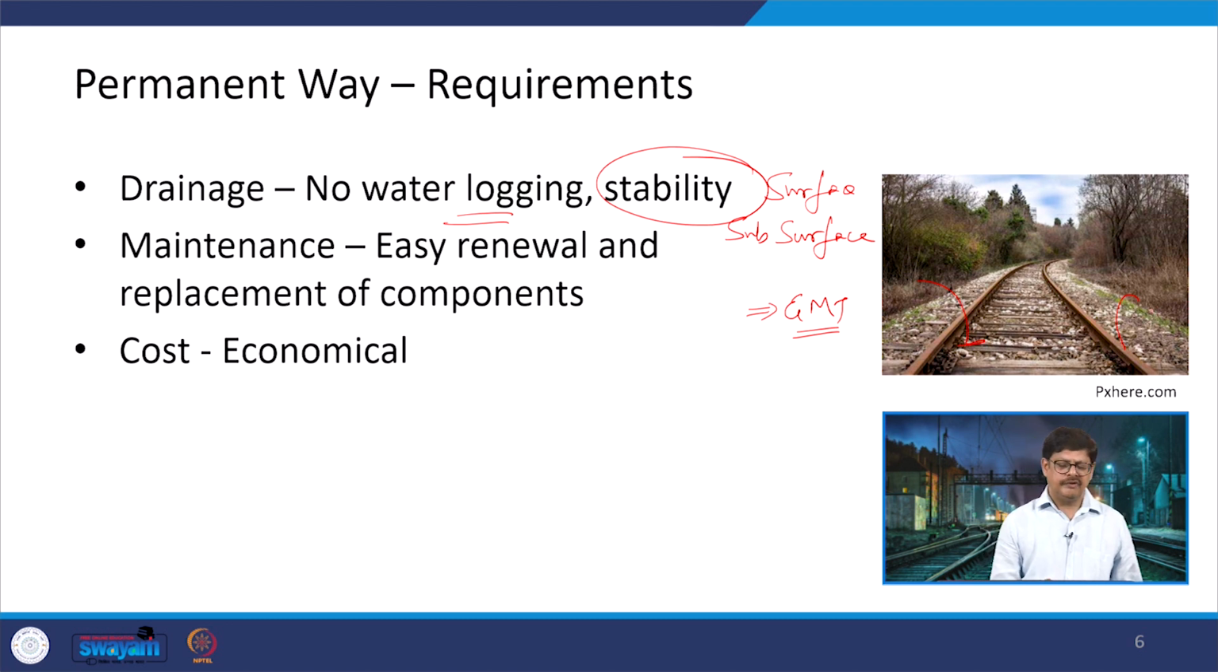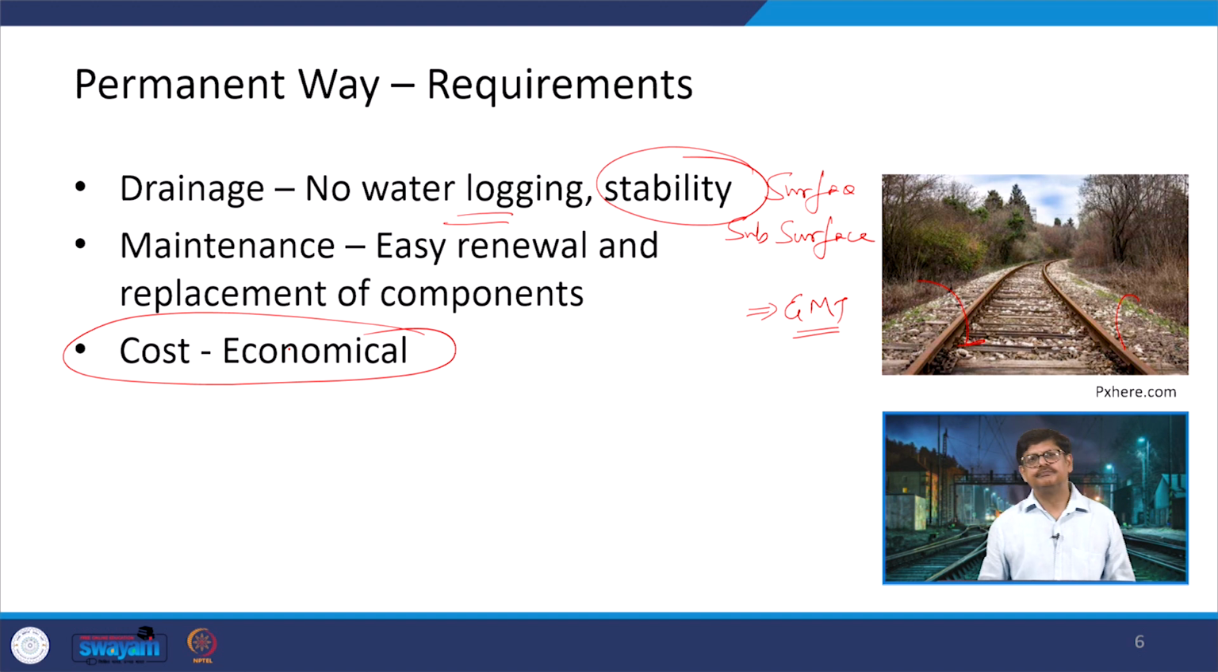Whatever you do, the final thing comes in terms of the money, the cost. So, whatever construction activities, maintenance activities, and operational activities are there, they should be economical in nature. That was another aspect related to the requirements of a permanent way.